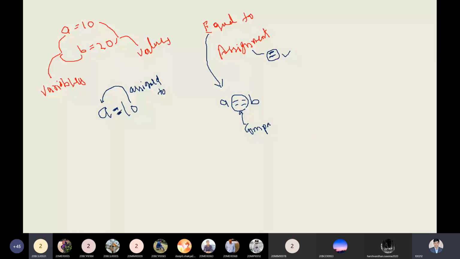Sir, it checks whether a is equal to b or not. Yes, definitely. So this is the equal to operator, while the assignment operator is used once. Okay, this is the point you need to keep in mind.